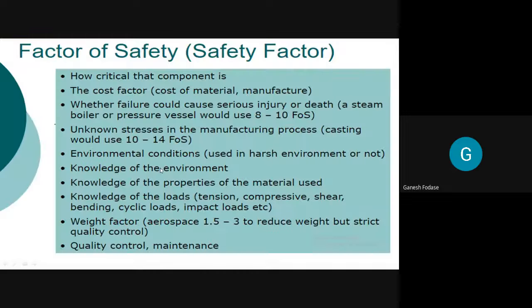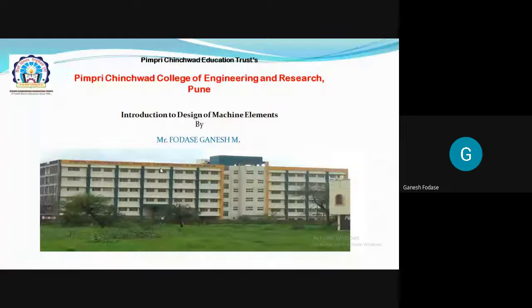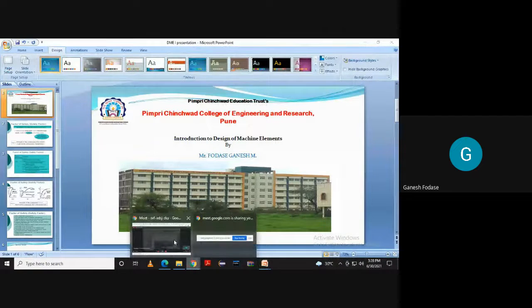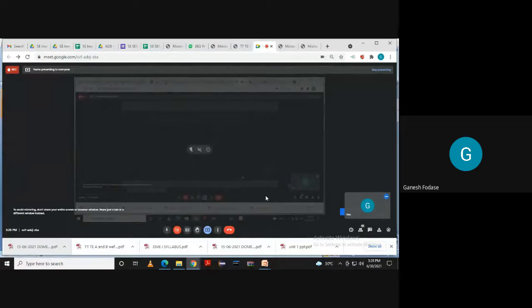I told you two terms today: one is factor of safety, and one more is service factor at the end. Before that, I told you about our subject, design of machine elements, its course objectives, course outcomes, the contents of the syllabus, the topics of the practical sessions, and at the end, the books also. From the next lecture, we start with our next topic, that is cotter and knuckle joint design procedure.